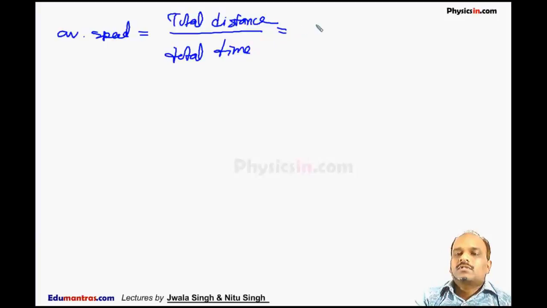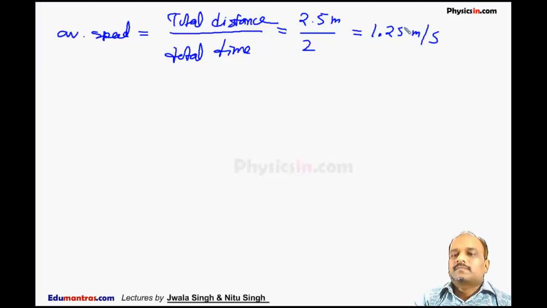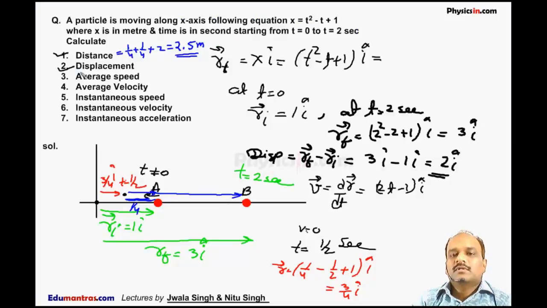So the total distance traveled by the particle is 2.5 meter and the time is 2 seconds. So it is equal to 1.25 meter per second. So average speed is 1.25 meter per second.